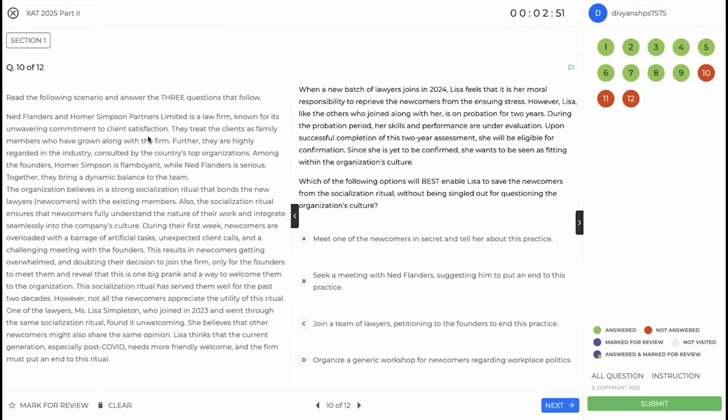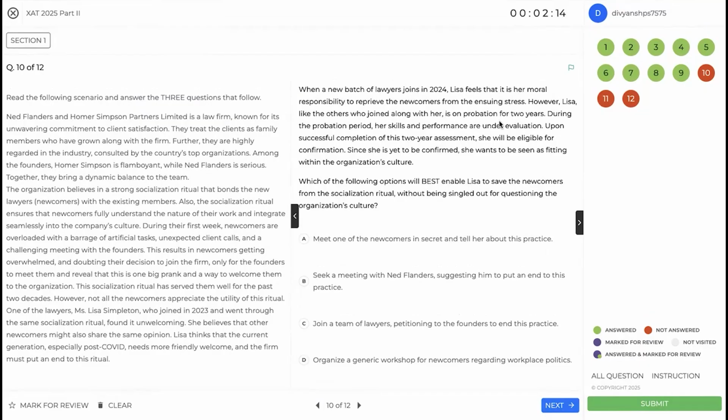All right, moving on. Law firm, flamboyant, okay. I'm just skimming now because I only have 3 minutes. Newcomers with a barrage of tasks, okay. Socialization ritual has served them well for the past 2 decades, okay. One lawyer joined in 23 and went through the same ritual, found it unwelcoming. Lisa thinks that the current generation, especially post-COVID, needs a more friendly welcome, and the firm must put an end to this ritual. All right. New batch joined, she feels that it's her moral responsibility to spare them the ensuing stress.